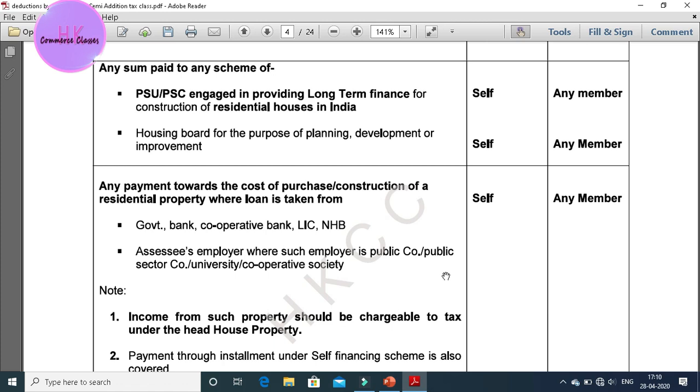See, it is very easy to know that any person who is paying for purchasing material, or any agency whose profession is building houses for people to stay in, that person will get deductions automatically.